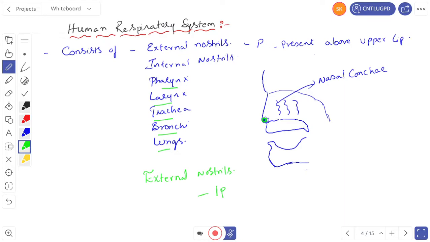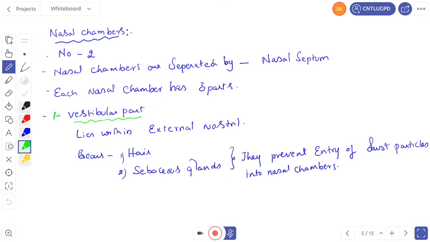And the external nostrils open into the nasal chamber. And here the internal nostrils will be there. These are the nasal chambers. The entire region from here to here is the nasal chamber. So, let us see the nasal chambers now. Nasal chambers are two.